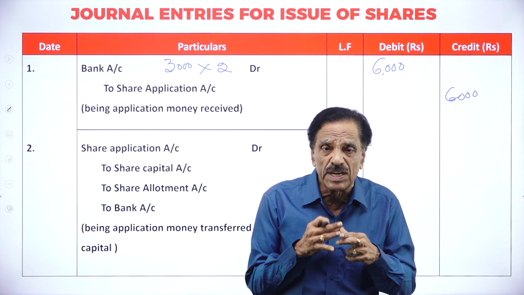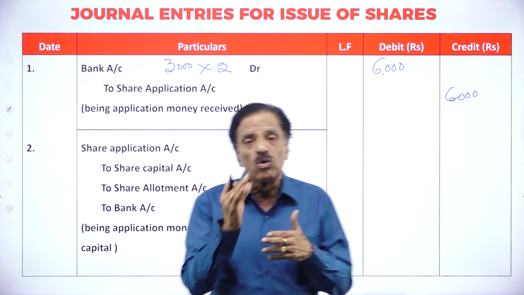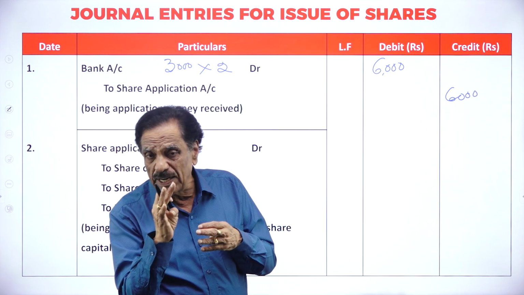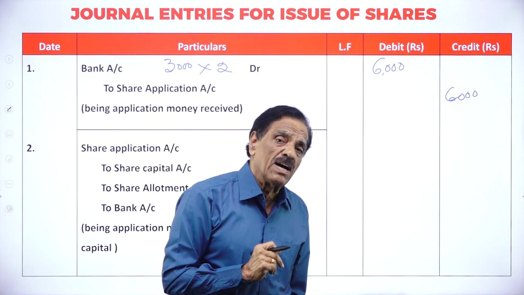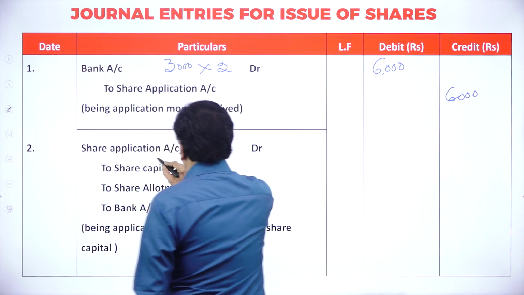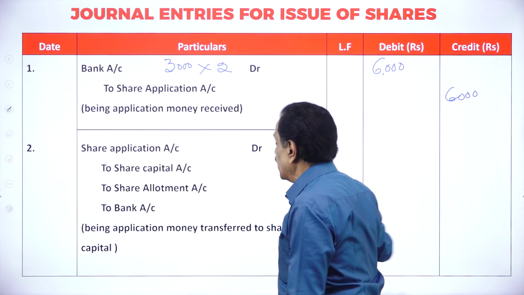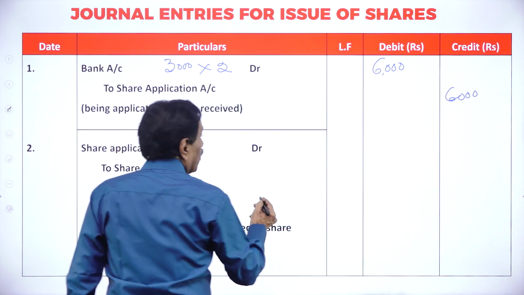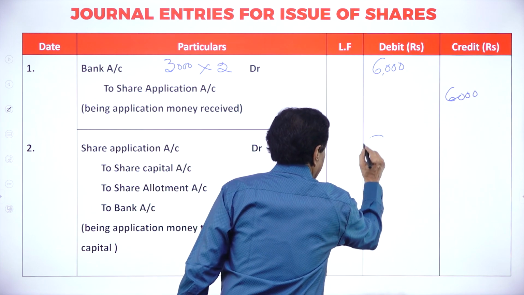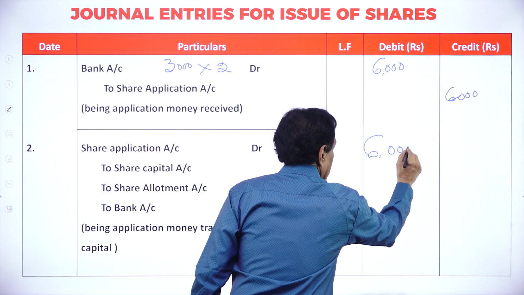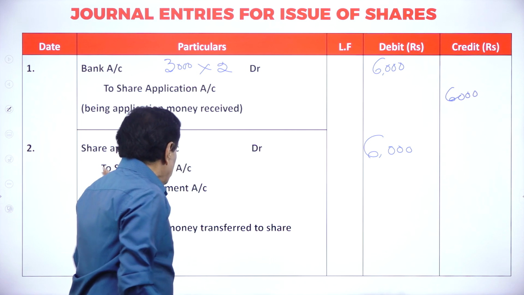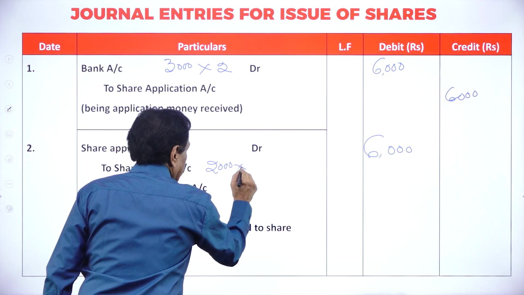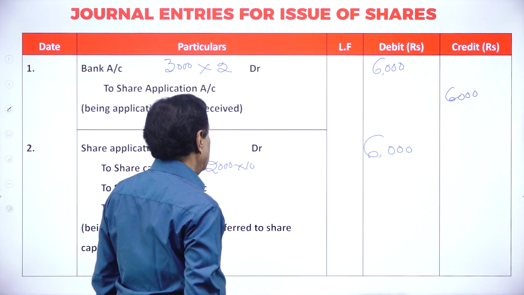Out of 3,000 applications, how many were accepted? Only 2,400. How many applications more? That is 400. That money goes in favor of allotment. Here, what's the entry? Share application account debit to share capital account, to share allotment account, to bank account. How much money have you got? 6,000 rupees. Share capital, actually you require 2,000 into 10.